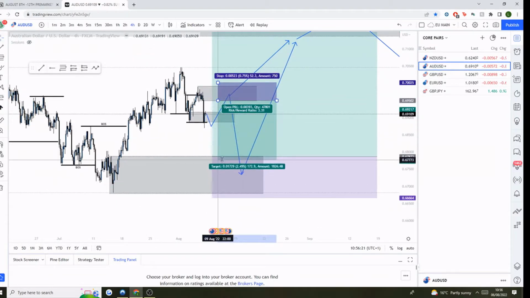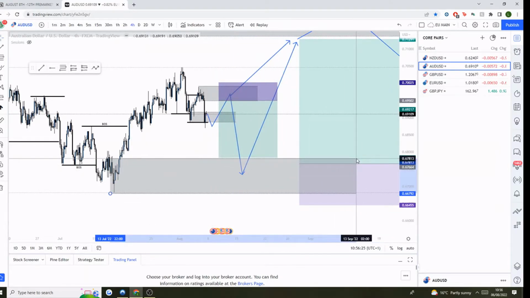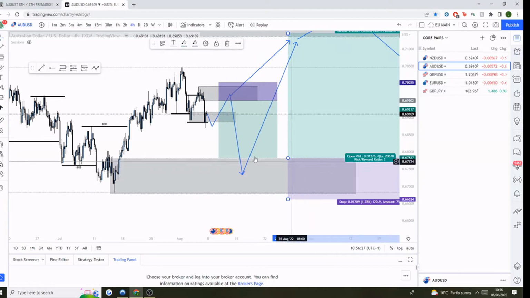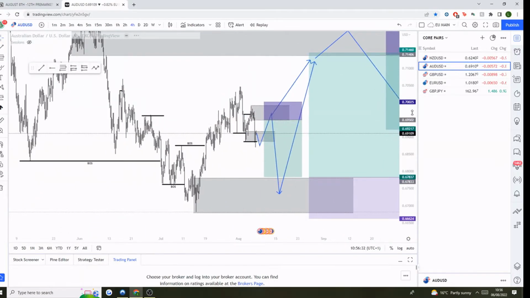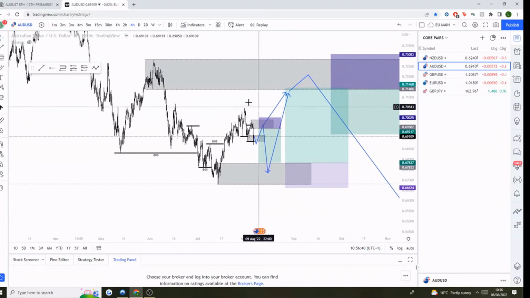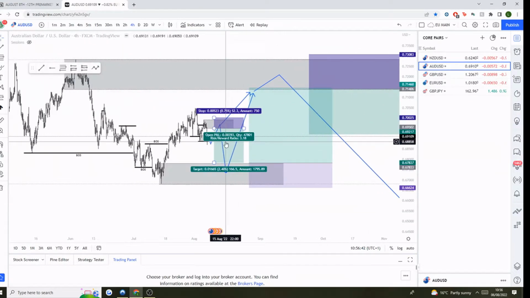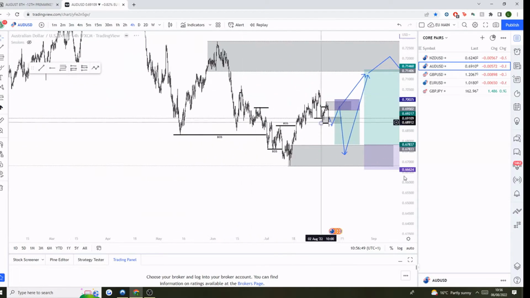That'll take us down into the bullish order block on the daily, and then we can look for buys out of the bullish order block on the daily to take us up into this weekly bearish order block. So guys, that's essentially what I'm looking at. Most likely I'm anticipating this path here to happen, and that's what I think is going to happen on AU most likely. But of course we could just have this one which follows the bullish 4-hour. So guys, that is AU this week.